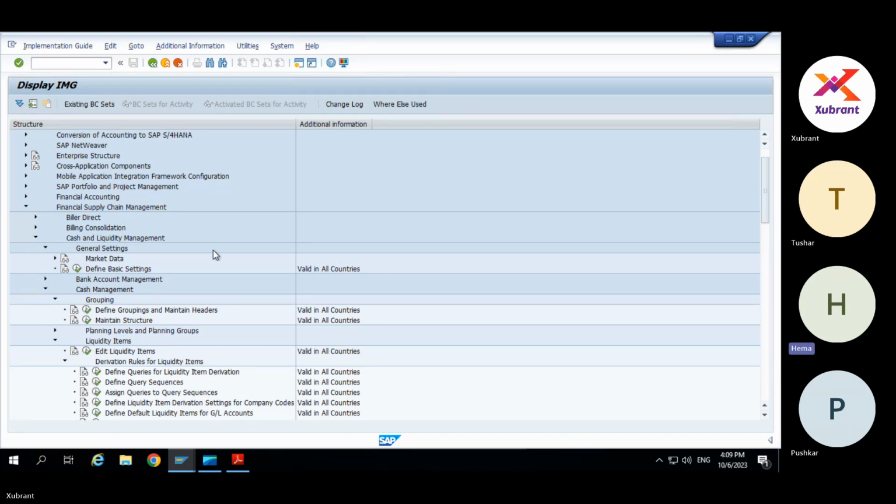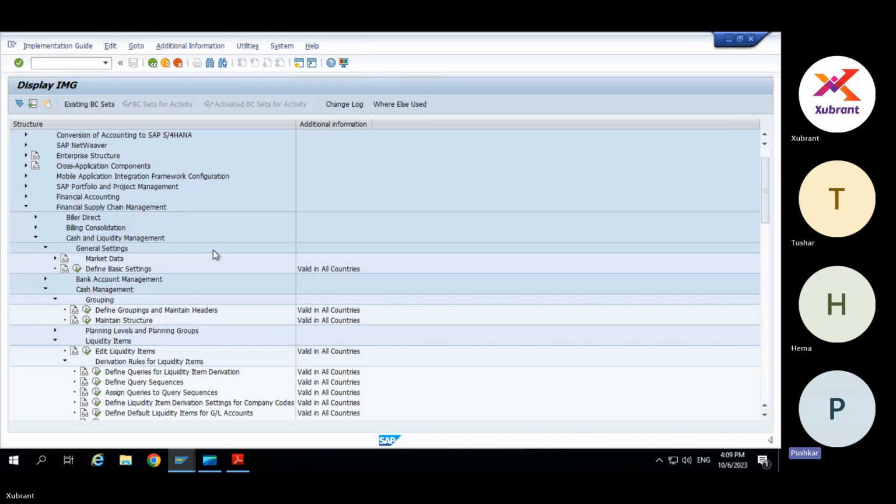And one question, Pushkara. Suppose my treasury system is not a SAP system and I want to bring some data from that system. How can I interface it with these Fiori apps? Means how can I update the data? Is there a way? Yeah, you can always bring data, but typically that solution is provided by the solution architect, how the data will flow from where to where. Typically, that solution is not part of a consultant's job, because it is part of landscape designing.